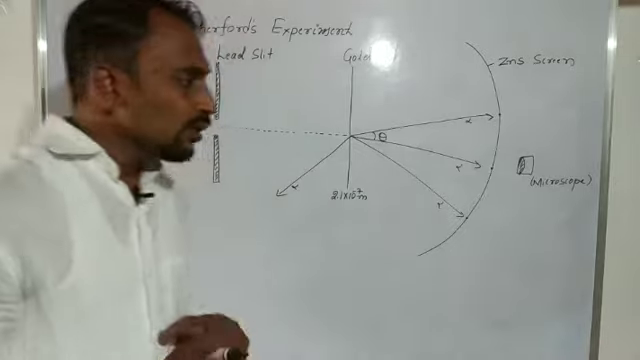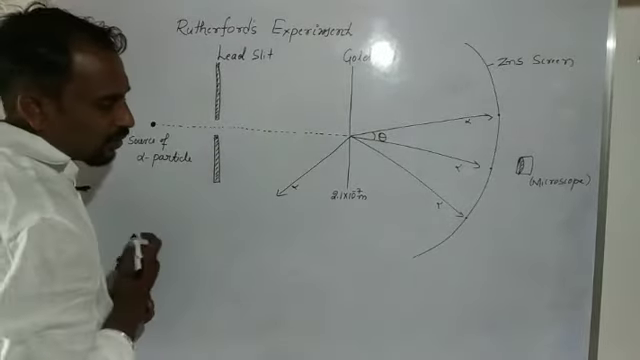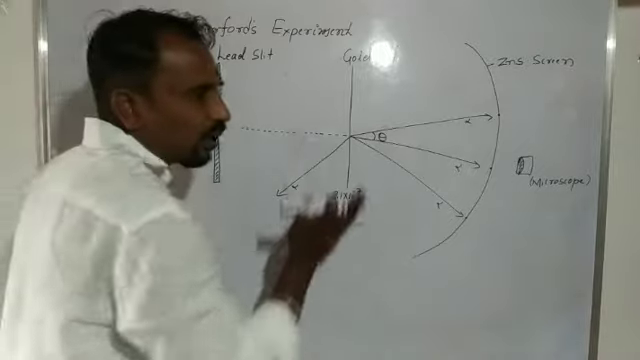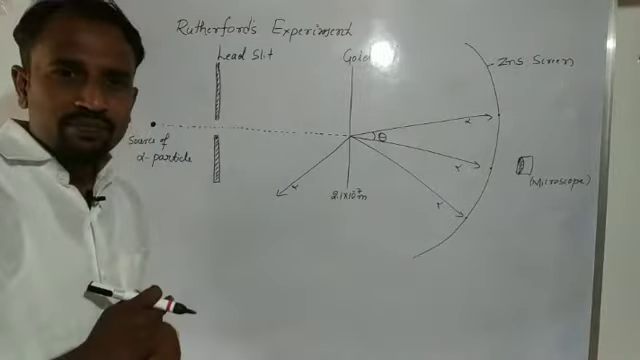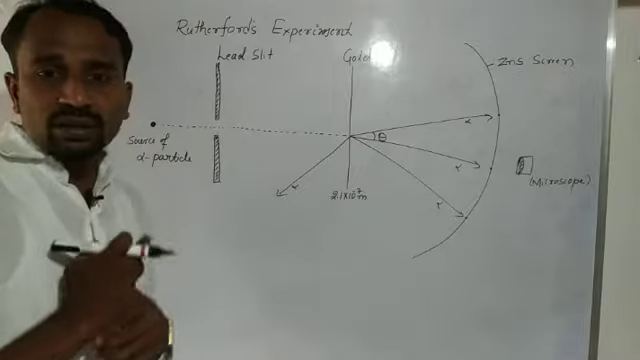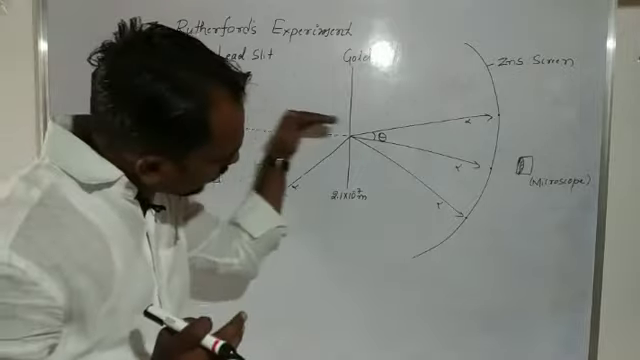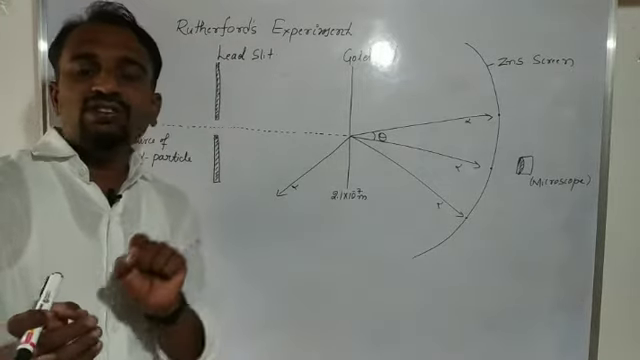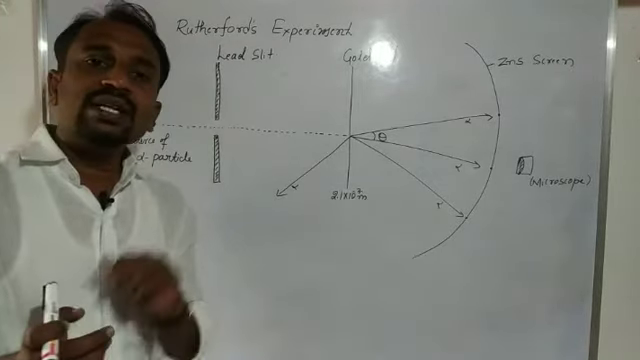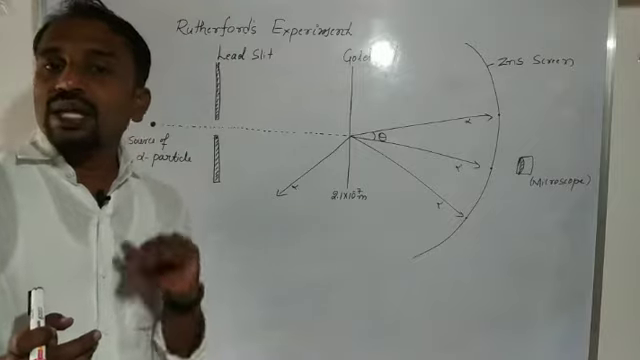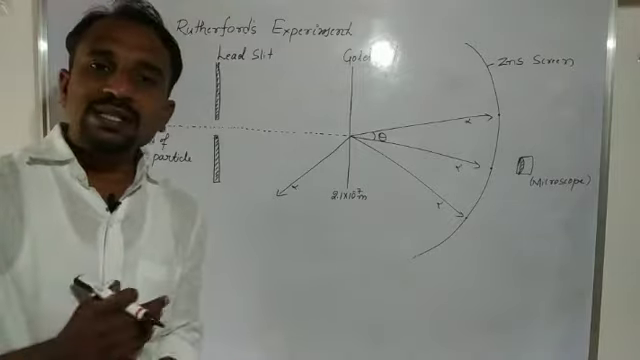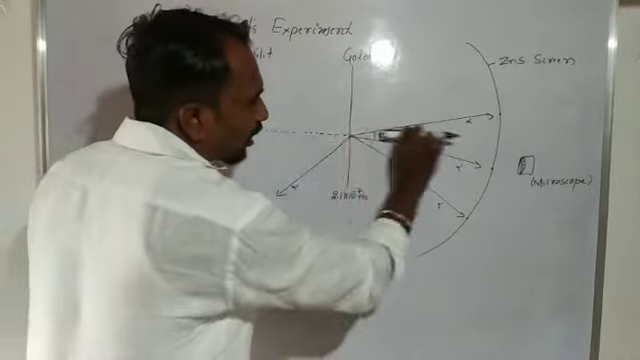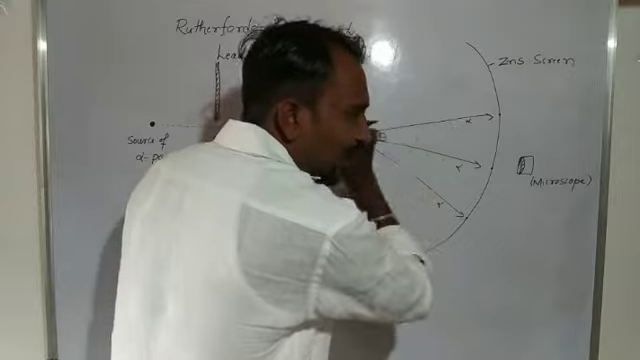Okay, so for most of the alpha particles, the scattered angle is less than 1, which means the scattered angle is almost equal to 0. So most of the alpha particles have a scattered angle less than 1, and less than 1 means almost 0. It means almost all, the maximum number of alpha particles, travel along a straight line.